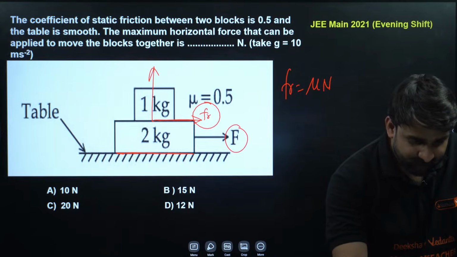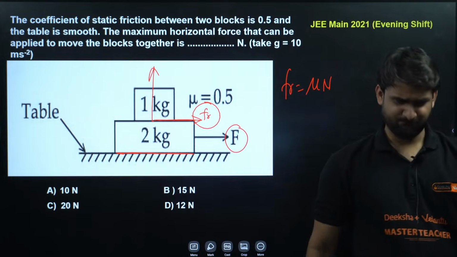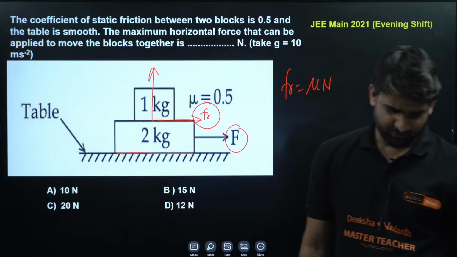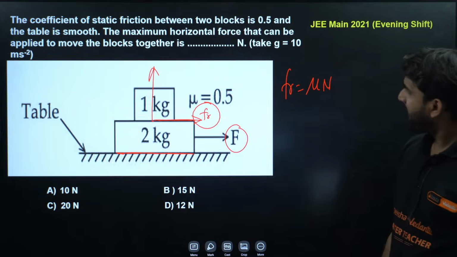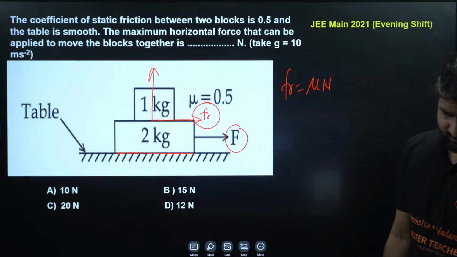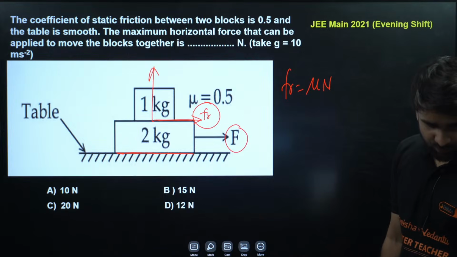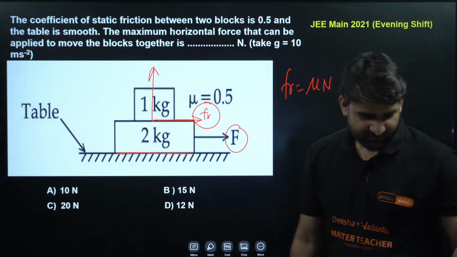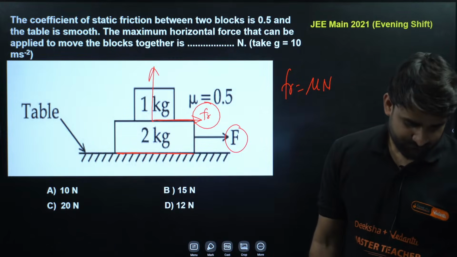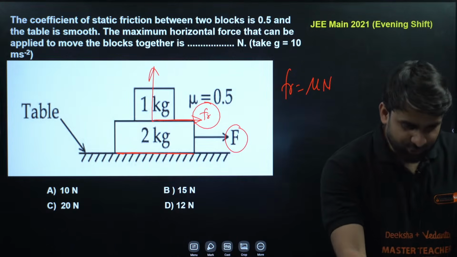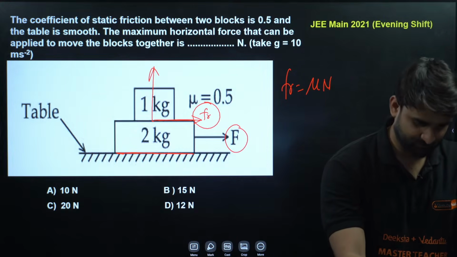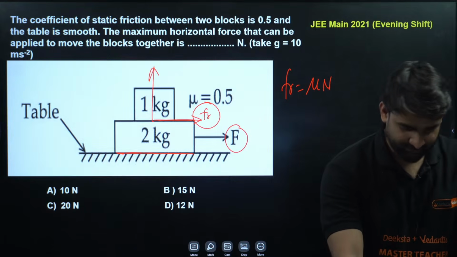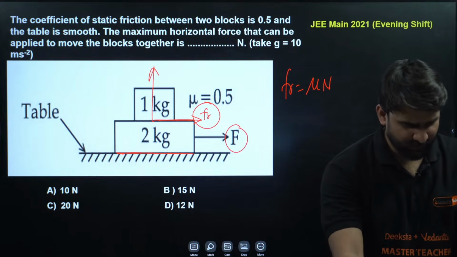Okay. Option B. Mohan is also giving option B. Chiru is continuously writing hi. I don't know why he is writing hi. Okay, just wait a little bit.